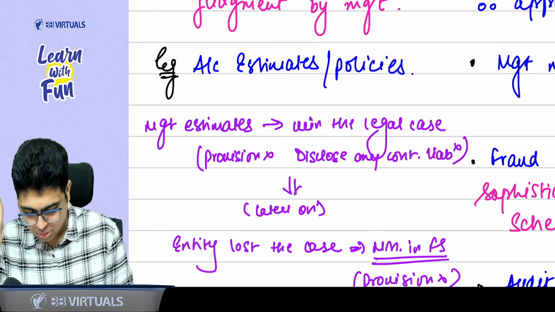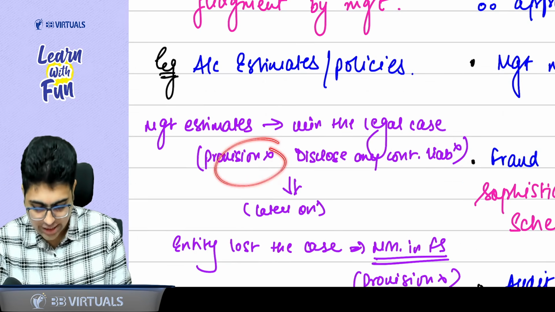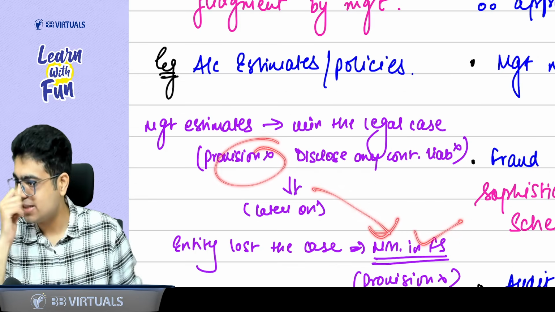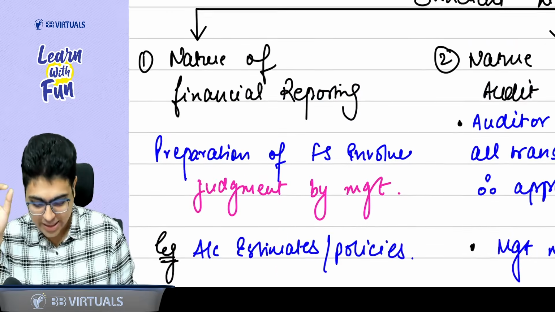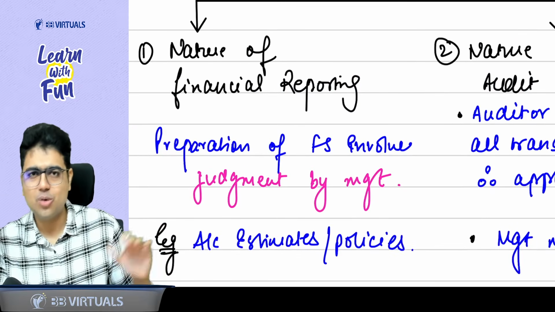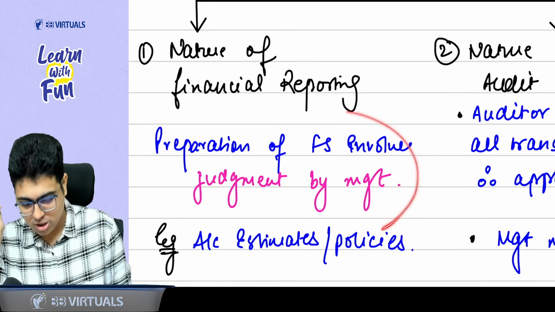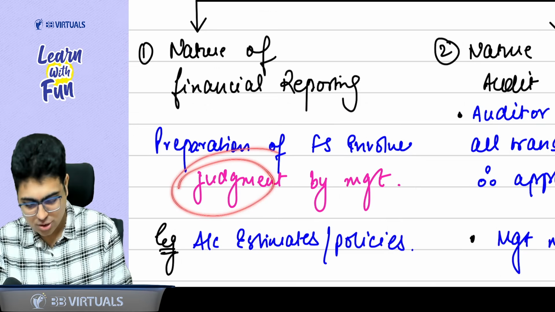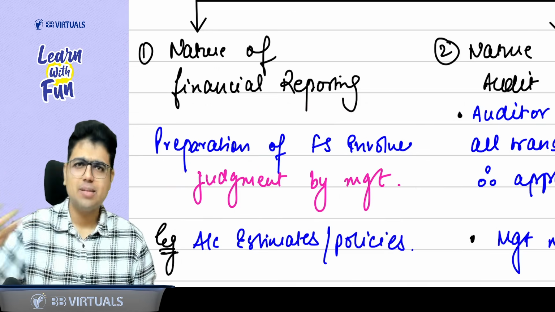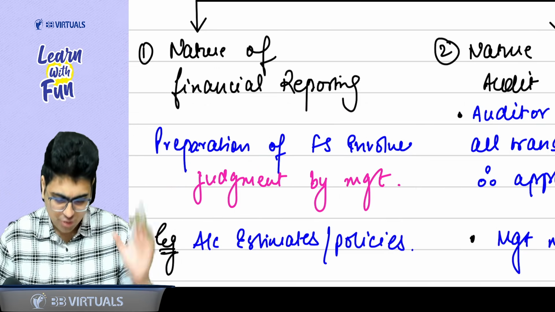Later on if they lose the case, because no provision was created, there is a material misstatement in the financial statements. So accounting estimates and accounting policies can go wrong, and because they are based on the judgment of management, these are material misstatements which can't be avoided.